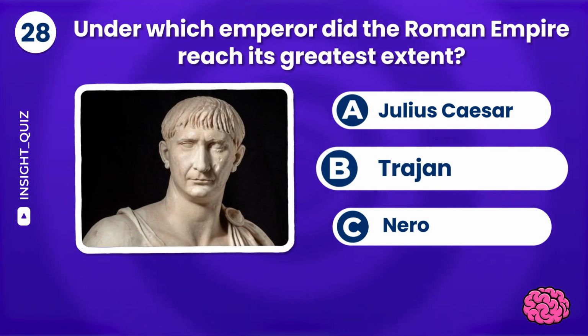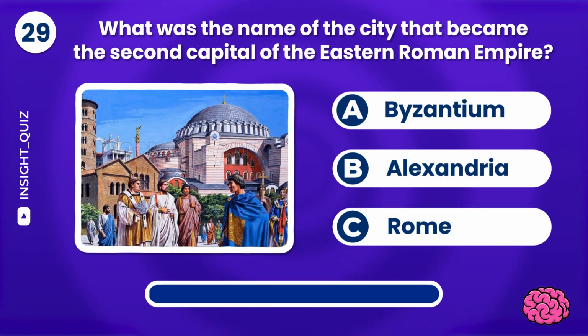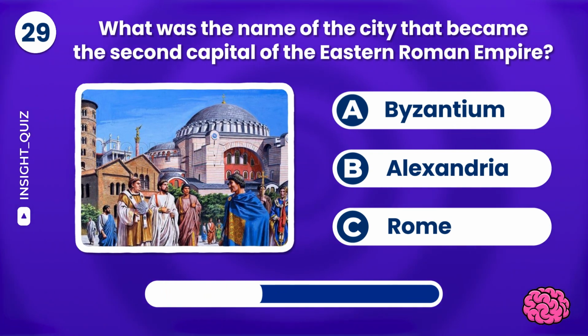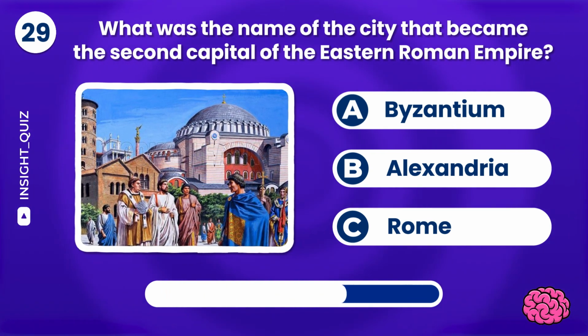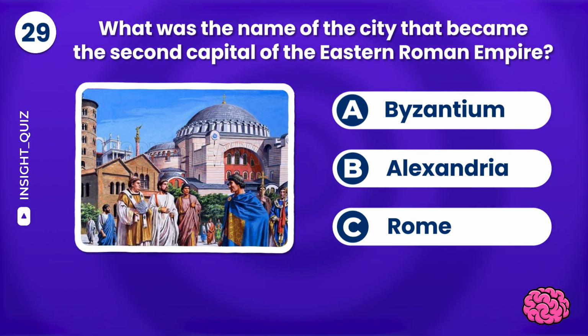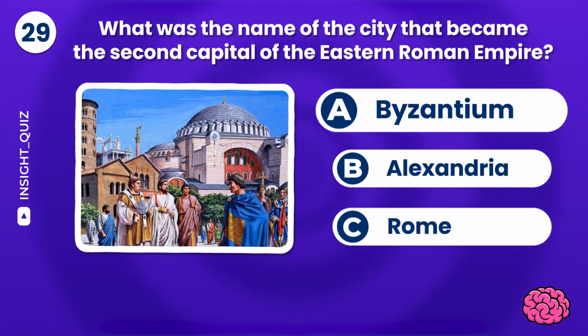Correct! Trajan. What was the name of the city that became the second capital of the Eastern Roman Empire? The capital of the Eastern Roman Empire was Byzantium.